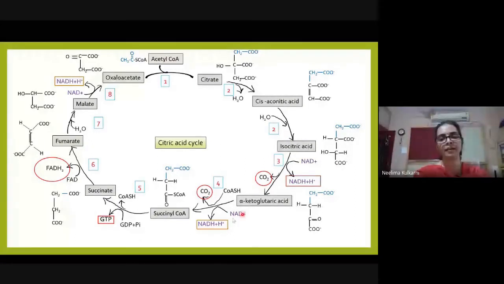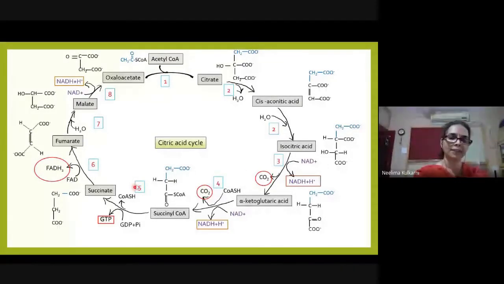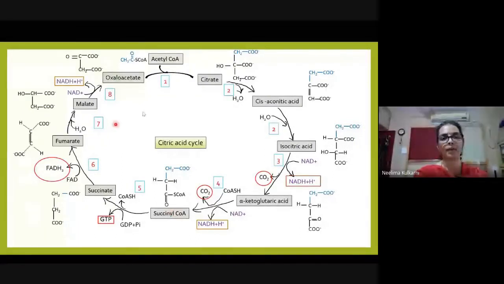So after two CO2s are produced, it again gets converted to a 4 carbon compound. We started with the 4 carbon compound oxaloacetate. Two carbons were added as acetyl coenzyme A, two released as CO2. So we get a 4 carbon derivative back here. So this phase is the regeneration phase of TCA cycle, where oxaloacetate is being regenerated.